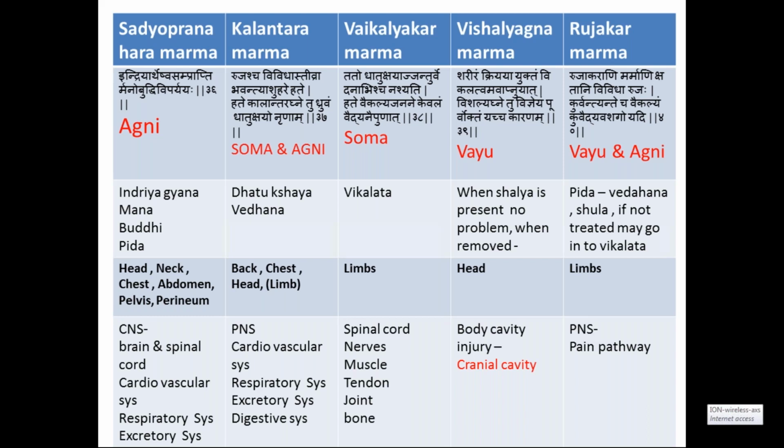So by seeing this overall presentation, you can compare with the anatomy here. Sadhya Pranahara Marmas are present in the center of the body. Center of the body includes head portion, neck portion, trunk portion. Trunk here is the front of the trunk, that is the chest and abdomen. Then Kalantara Pranahara Marma are also present in the center of the body, but on the back side. On the back side is the Prushtagata Marma.